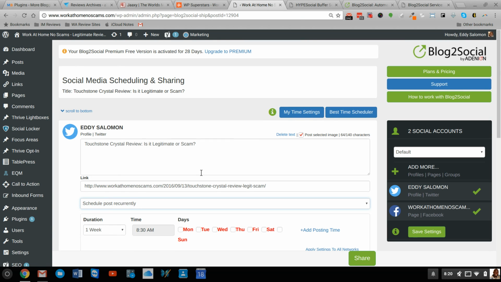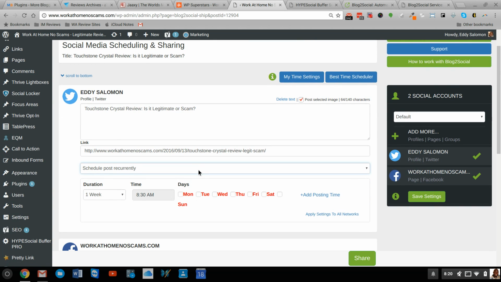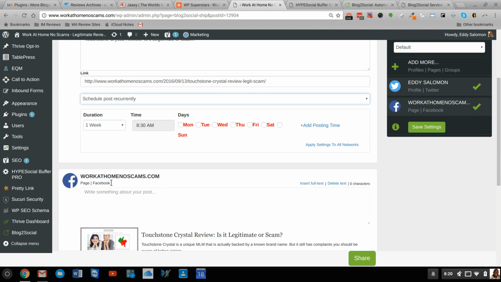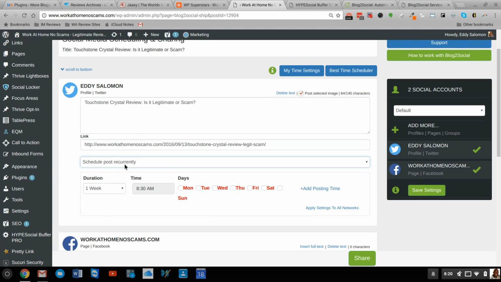Okay, so again, the whole concept is you get to pick the category, right? Once you pick the category, the next option is obviously picking which social networks you want it on, and the area that you want to kind of improve based on the fact that you selected the category is here, schedule posts recurrently. And just think of it this way. If I have evergreen posts that I just want to continue to share over and over again, there's not really a need for a duration per se. This should probably be optional.